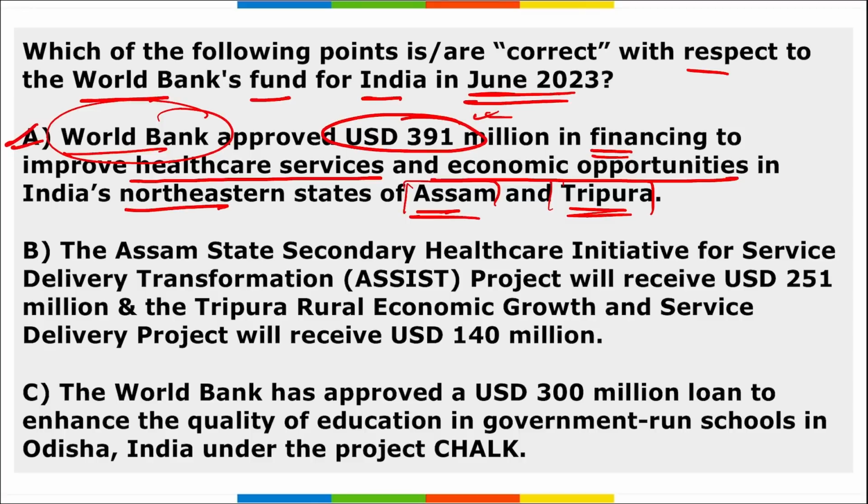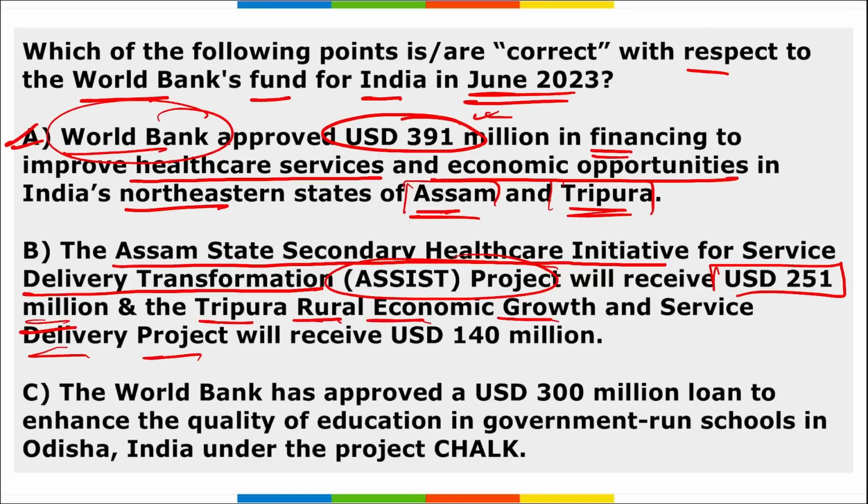If we look at option B, Assam State Secondary Healthcare Initiative for Service Delivery Transformation, that is your ASSIST project, this will receive $251 million, and Tripura Rural Economic Growth and Service Delivery Project will receive $140 million. So is it correct? So yes, option B is also correct.